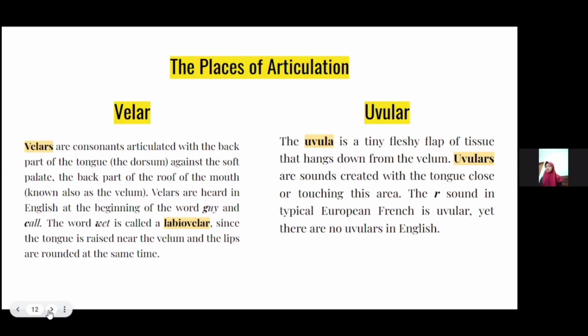The next is uvula. The uvula is a tiny fleshy flap of tissue that hangs down from the velum. Uvulars are sounds created with the tongue close to or touching this area. The R sound in European French is uvular, yet there are no uvulars in English.